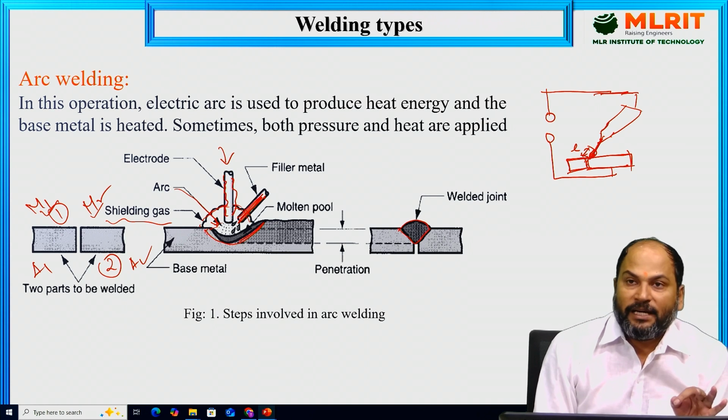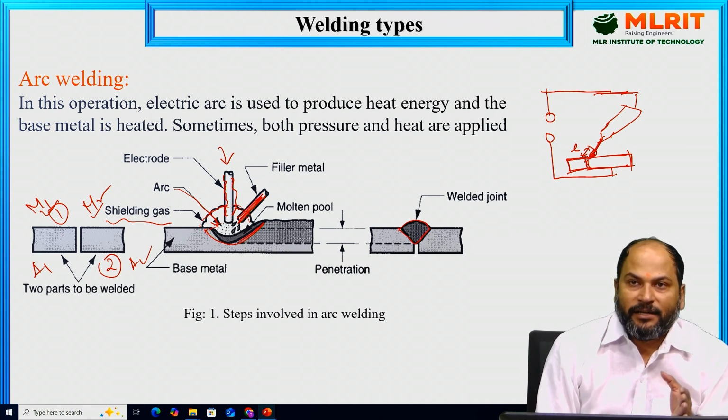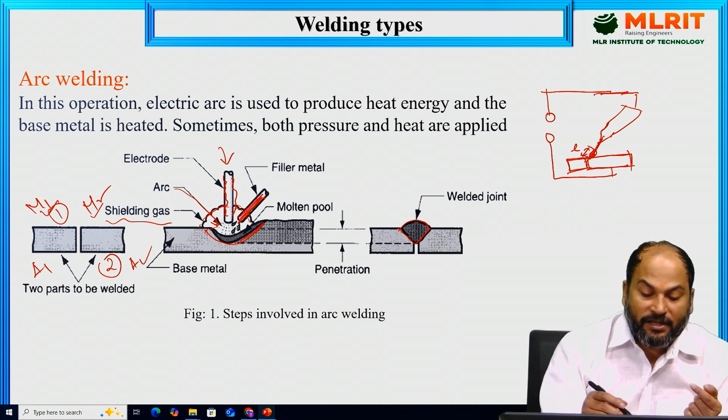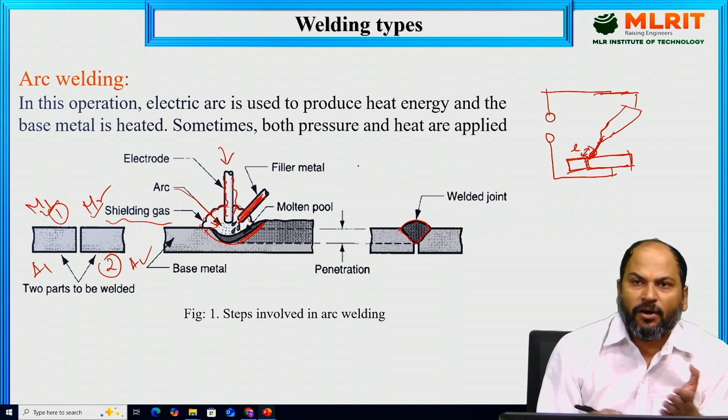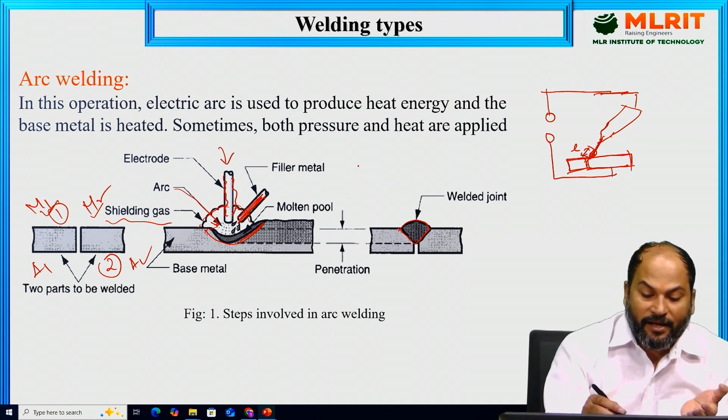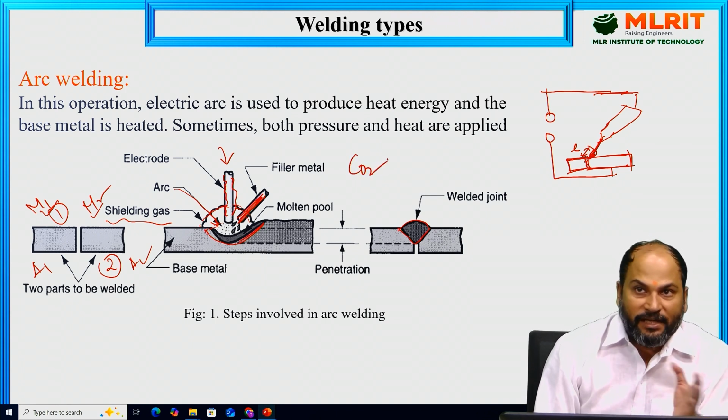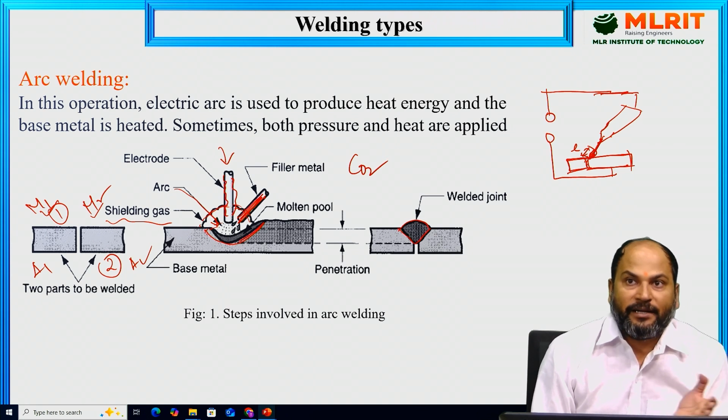So in arc welding, heat is generated through the arc. For the shielding processes, in most cases inert gases are used. These inert gases may be helium or neon depending upon the application, or active gases like CO2 may also be used. Where we are not using gases for shielding, generally coated electrodes are used.